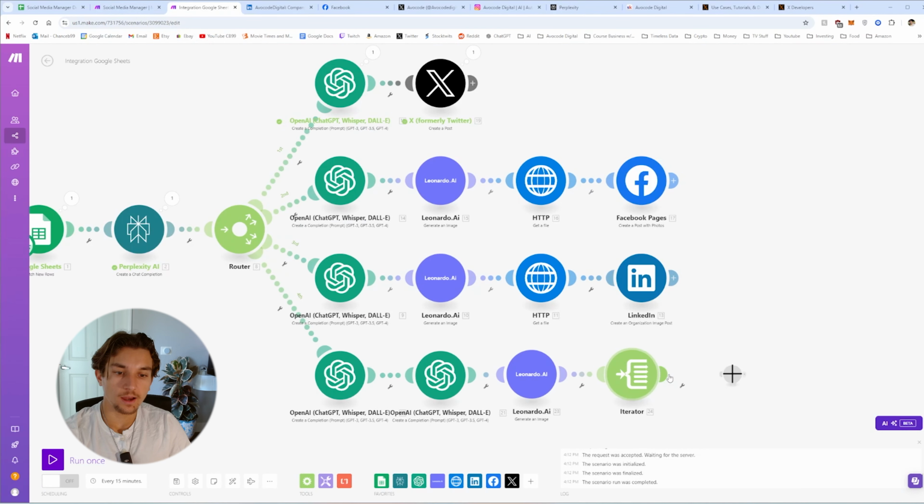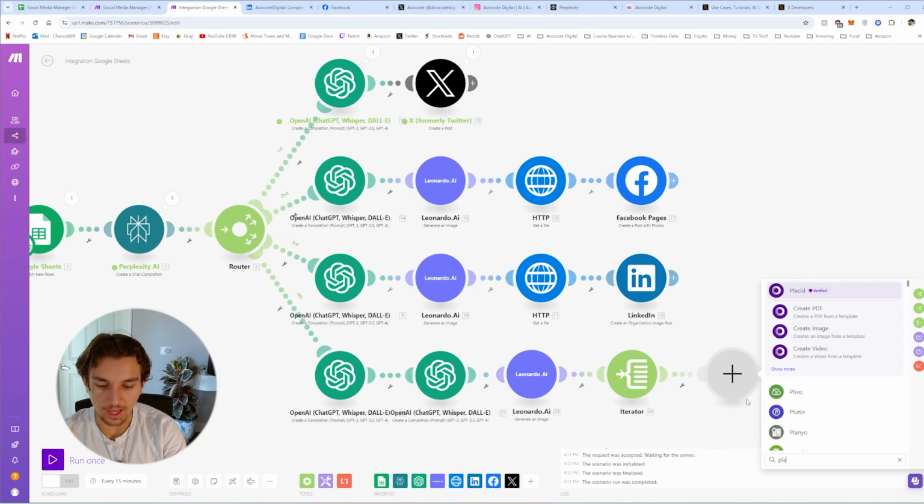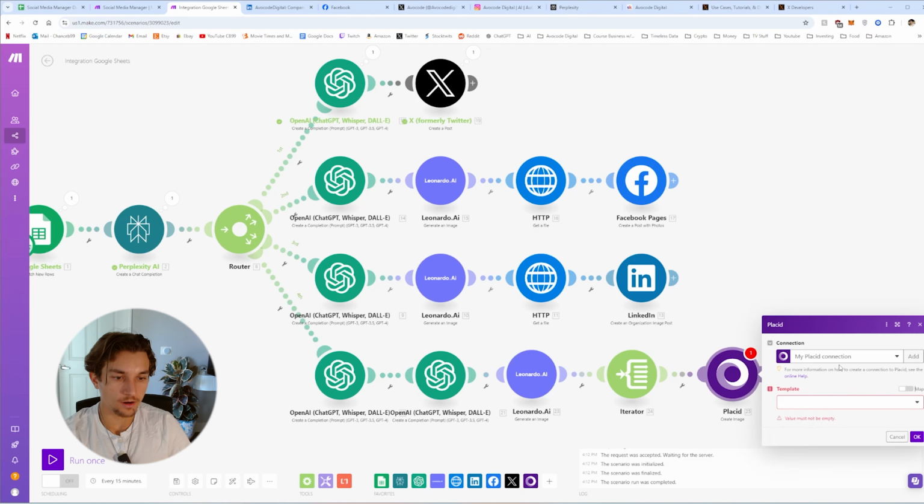content. Okay, after that, we are going to be creating a Placid image. Okay, here you'll have to create a Placid account. In order to get the integration working, you will have to get a plan for that as well, and create a template. I'll show you that right now.